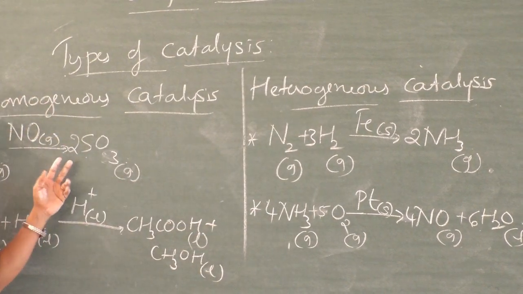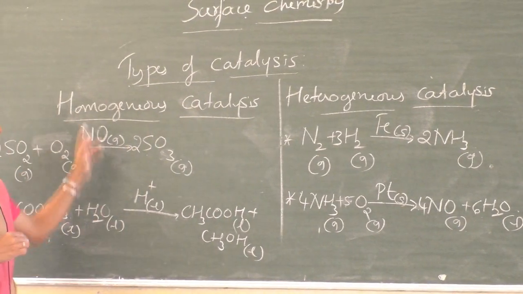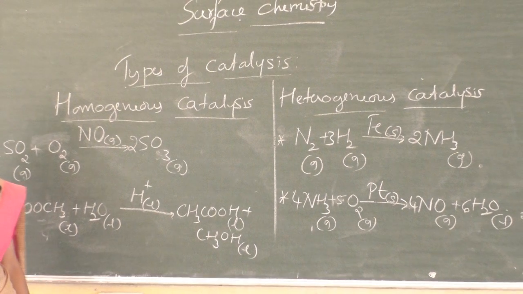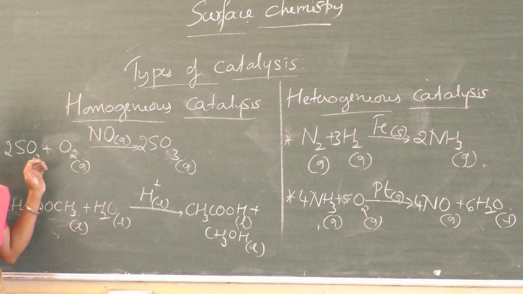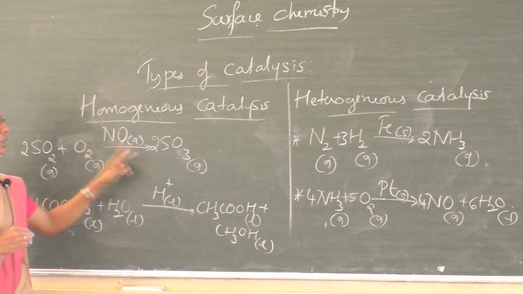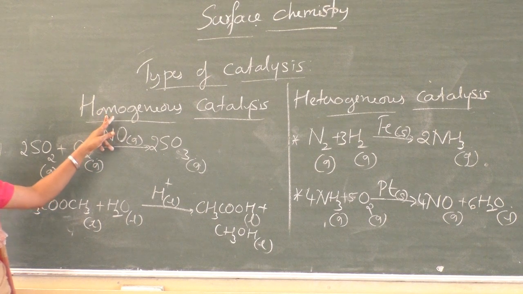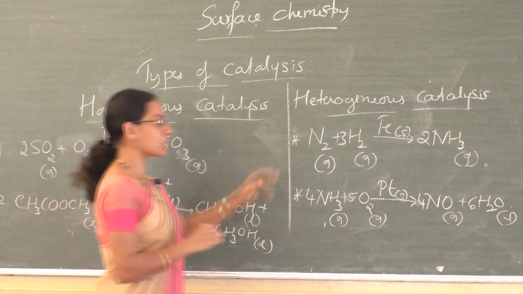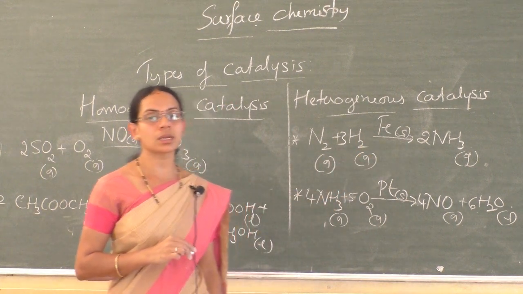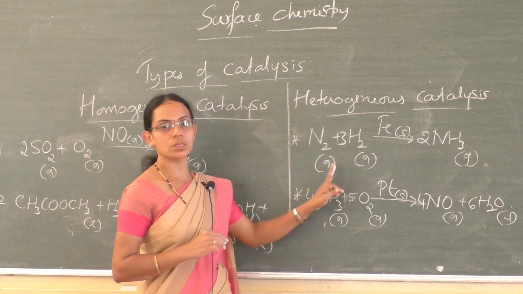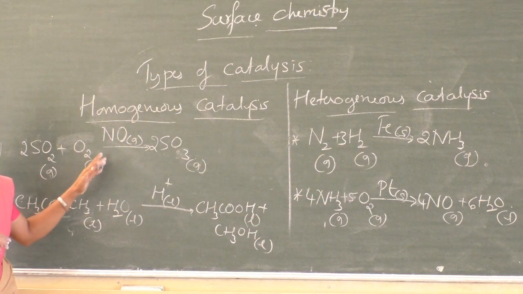Remember, the definition and any one easiest example is important for homogeneous catalysis and heterogeneous catalysis. Homogeneous catalysis means if the physical states of reactant, product and catalyst are the same, such a reaction is called homogeneous catalysis. If the physical states of reactant and catalyst are different, such a catalytic process is called heterogeneous catalysis. So remember at least one example for each.